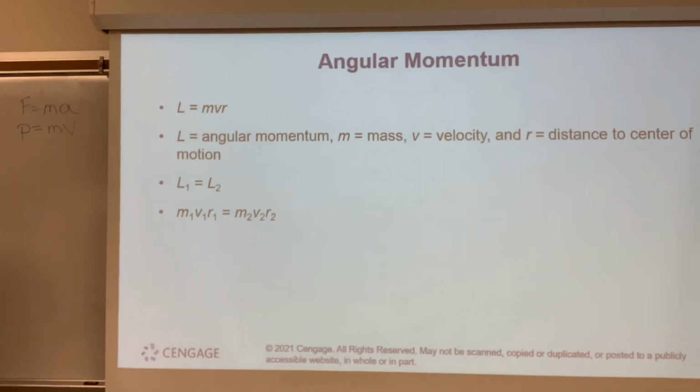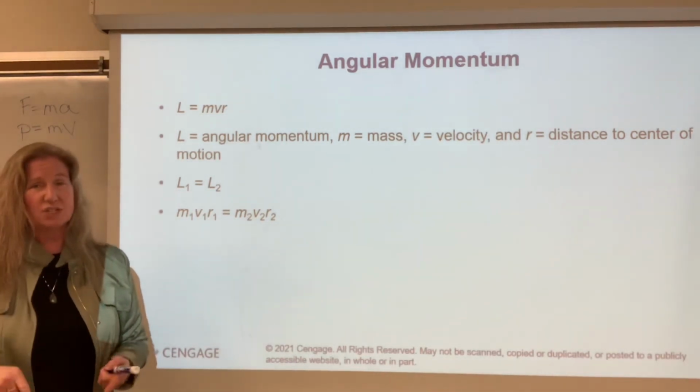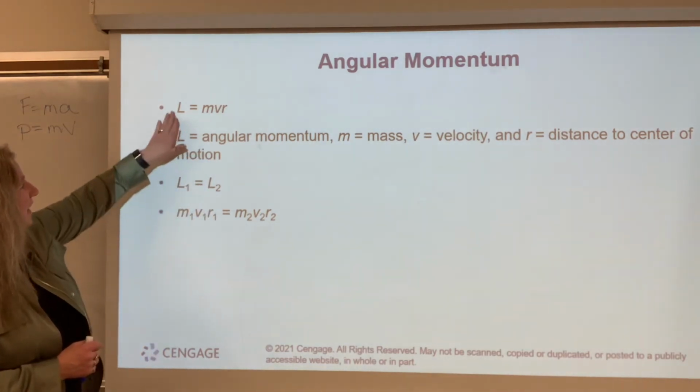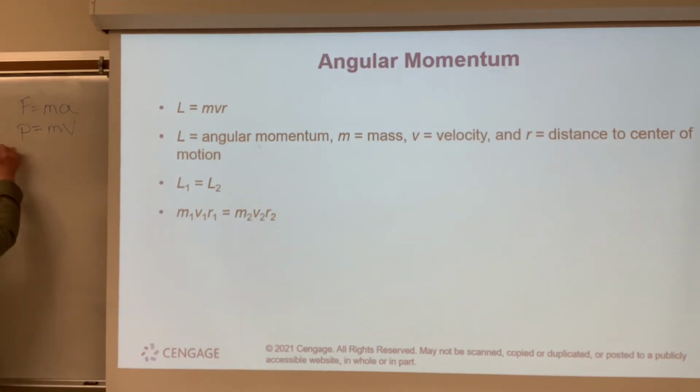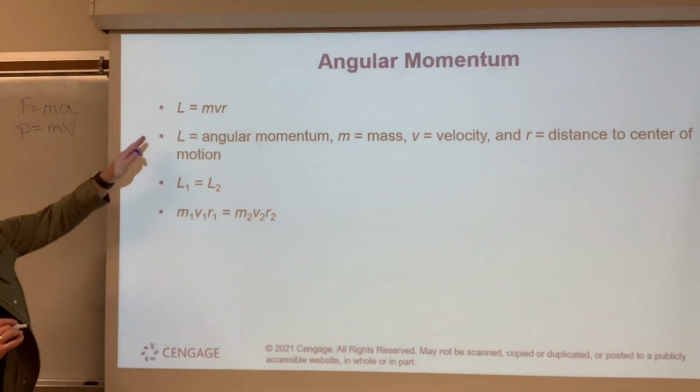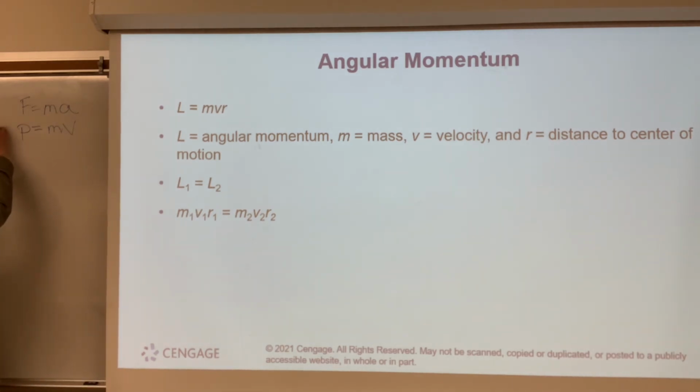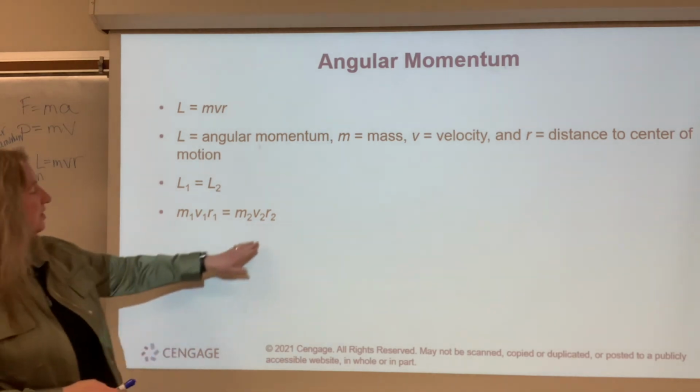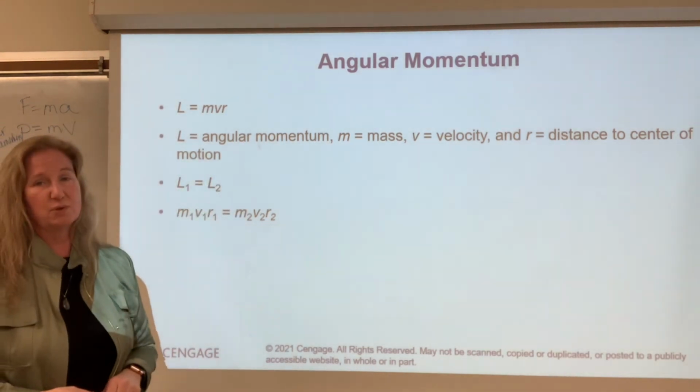Angular momentum, when we think about traveling in a circle or in some sort of curved path. I have my linear momentum, so L, sorry, that's linear momentum in my other class. Linear momentum in this class is little p. And this is angular momentum. So angular momentum is mass times velocity times a radius. So the radius is the distance to the center of motion.